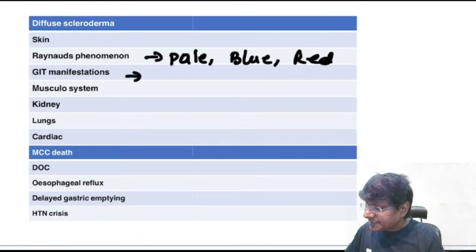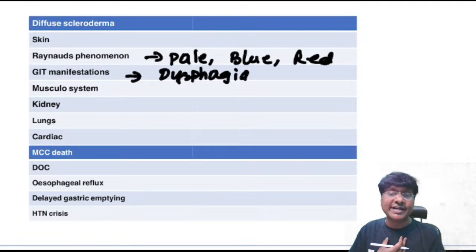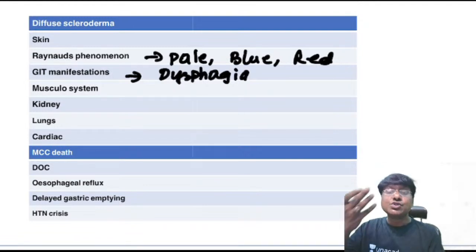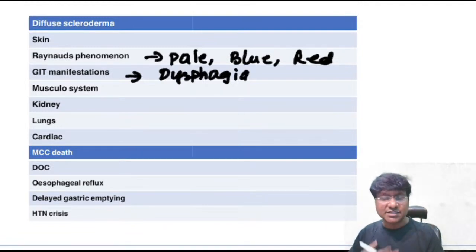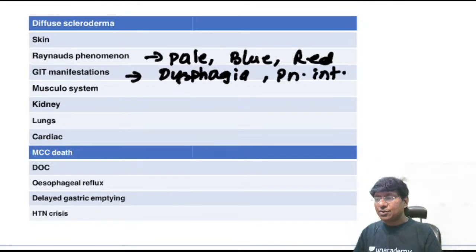Then GIT manifestations, that will be in the form of dysphagia. Why do they have dysphagia? Because the gastrointestinal motility is reduced and the fibrous tissue also gets accumulated in the lower esophageal sphincter. So movement of the food in the lower part of the GIT does not occur. That will result in the dysphagia. And not only dysphagia, these individuals also develop pneumatosis intestinalis.